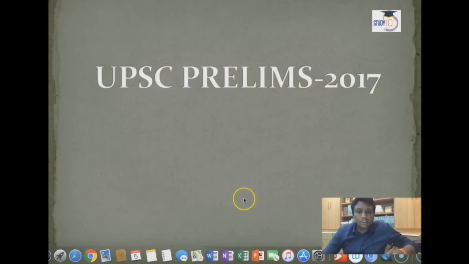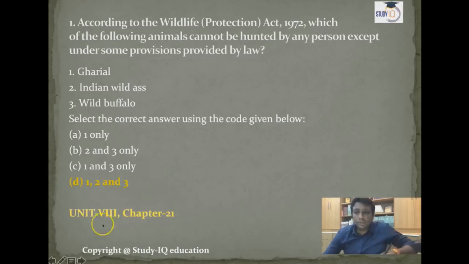So, prelims 2017. What about here, guys? See the first question UPSC asked here: according to the Wildlife Protection Act 1972, which of the following animals cannot be hunted by any person except under some provisions provided by law? Actually, the Wildlife Protection Act 1972 has many schedules, schedule 1 to 5 and 6, each with different provisions. The most important is schedule 1, where hunting and harvesting of flora and fauna is not allowed. So when UPSC asks which animals cannot be hunted except under provisions provided by law, it is given under schedule 1.